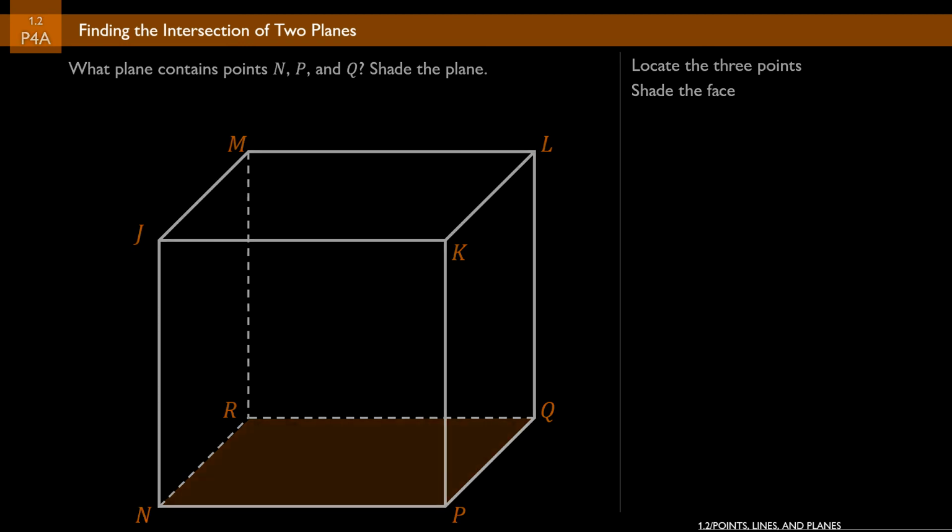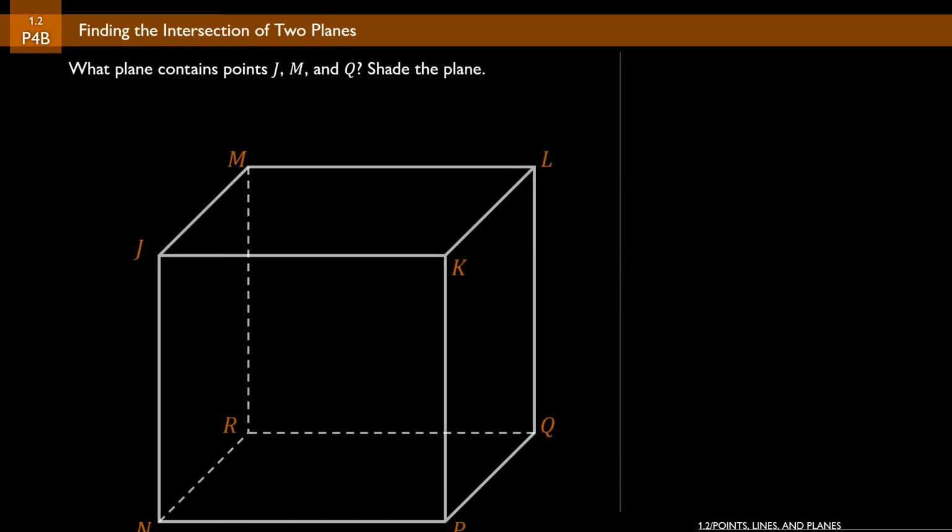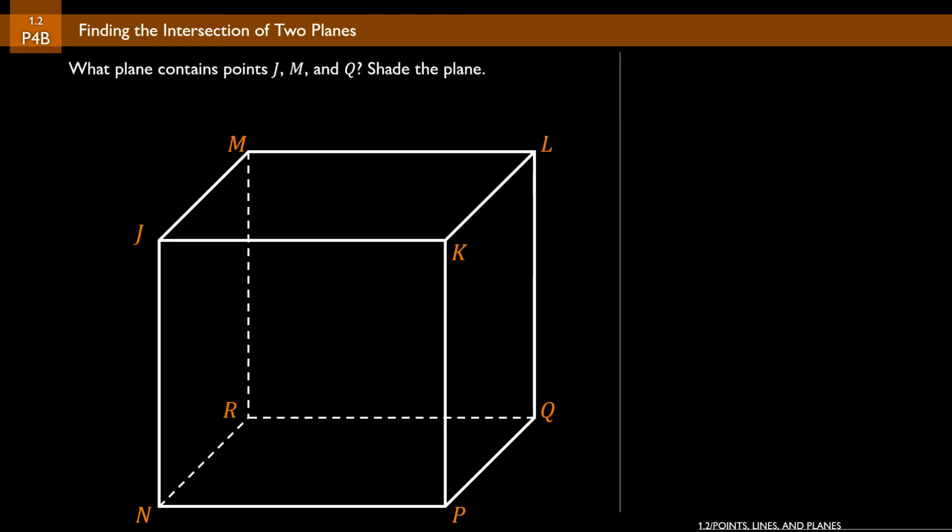The next part of the problem asks us to describe the plane that contains points J, M, and Q, and we're going to shade that plane. So J, M, and Q, you can see they're not all on one face of the cube. This is permissible, this is possible.